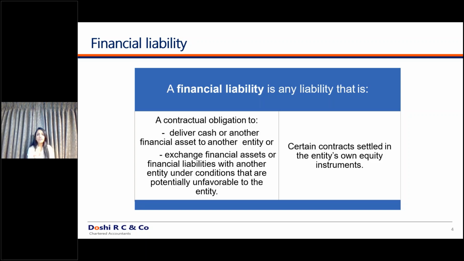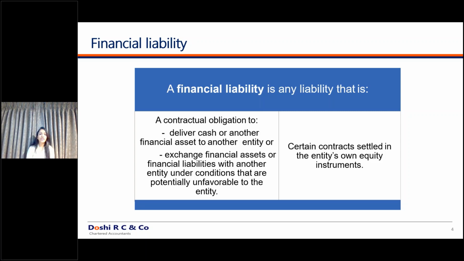For example, you have entered into a forward contract with a bank. In case of a forward contract, what is the peculiarity of that contract is you agree to buy certain foreign currency at certain agreed price. So for example, today at 1st of March 2020, I enter into a forward contract with bank to buy the foreign currency, to buy USD at rupees 75. So at 31st March, I will fair value this contract, whether I'm in a favorable position or I'm in an unfavorable position on account of entering into that forward contract.